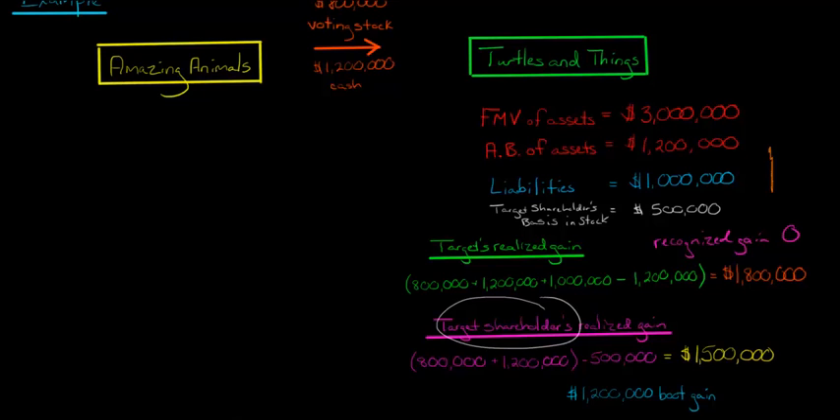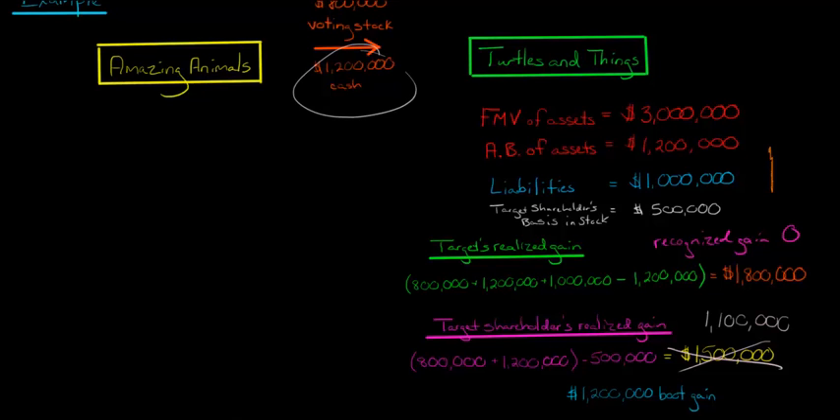Now let's just pretend hypothetically that the realized gain had actually been $1.1 million. Because this boot is only taxable to the extent of realized gain, it would not be $1.2 million of boot gain. It would end up being $1.1 million of recognized boot gain to the target shareholder.